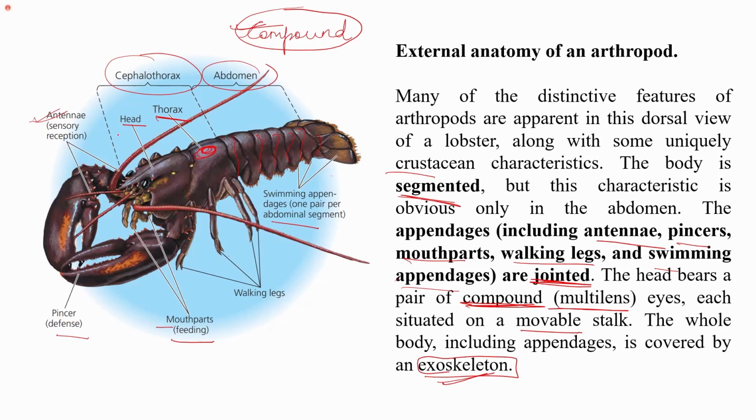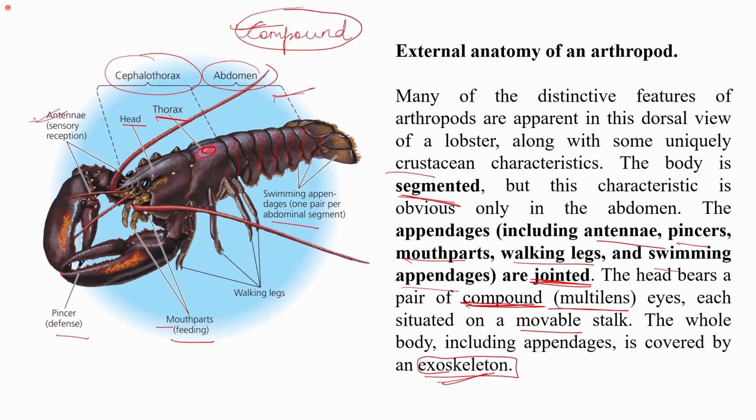Segments we discussed in the case of crustaceans, for example in lobsters, the segments are mostly prominent in the abdominal region, as we can see that the different segments are present, and the different appendages like antennae, pincers, mouth parts, walking legs, swimming appendages, etc. are present, and all of these appendages are jointed.